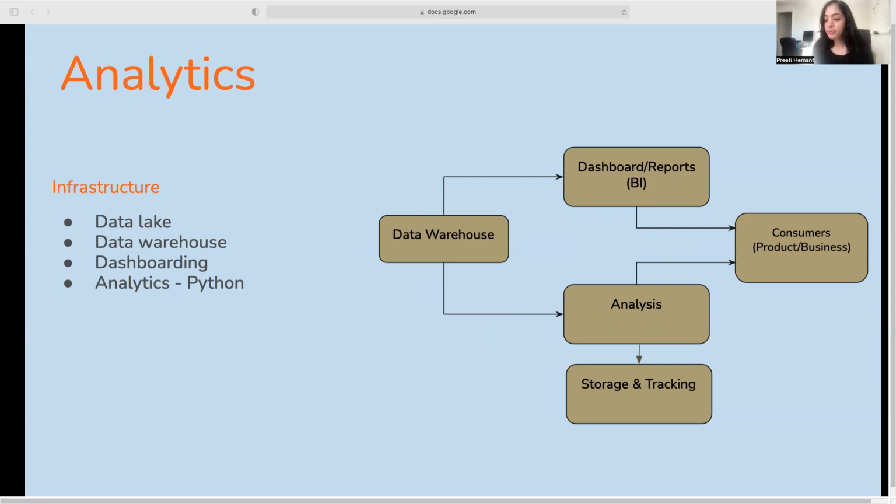These notebooks would be versioned and tracked. Our consumers used both of these. They would use the dashboards, reports, and queries set up using the BI tool, and they would also use the artifacts from these notebooks. Both were used for generating insights and tracking all recommendations by the consumers.